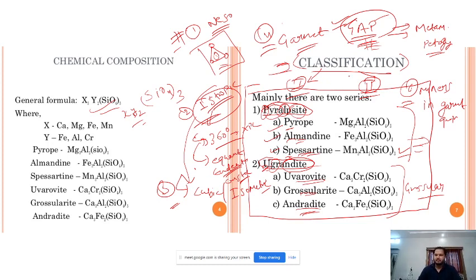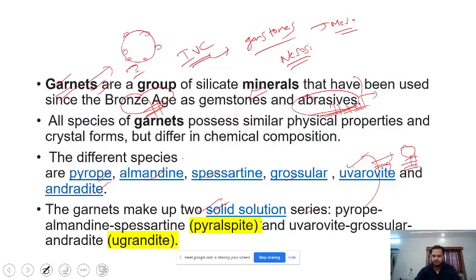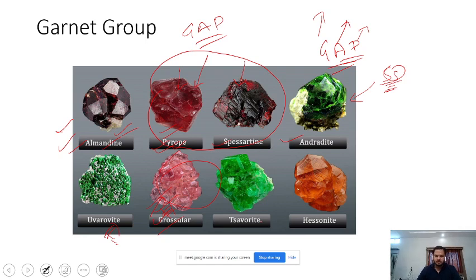So you can see pyrope is nothing but a magnesium rich garnet. Almandine is iron rich. So these two have dark color also. Iron and magnesium provide dark color to the mineral. Then spessartine is manganese rich, and this ugrandite series is calcium rich. All right, so you can see pyrope, almandine and spessartine are all dark colored minerals because of iron, magnesium and manganese.